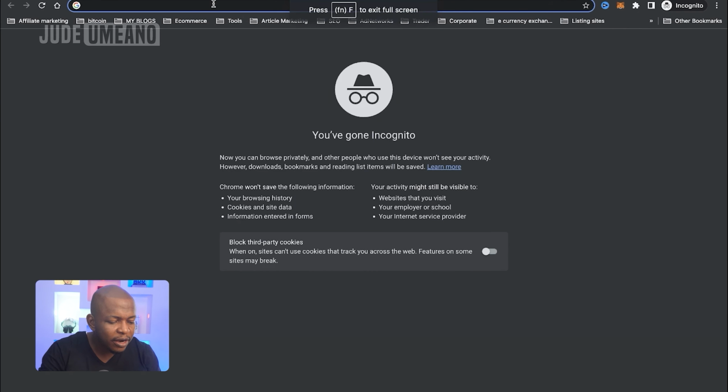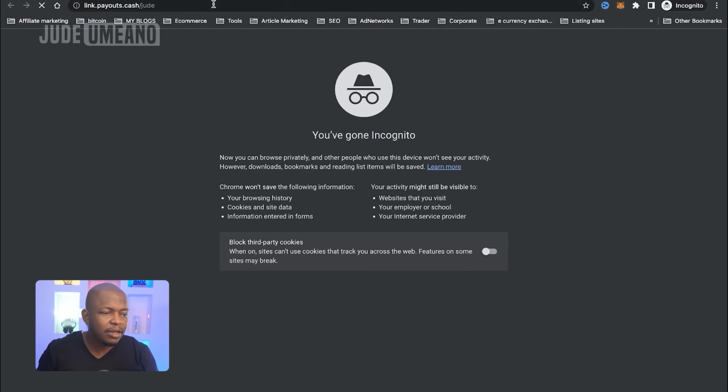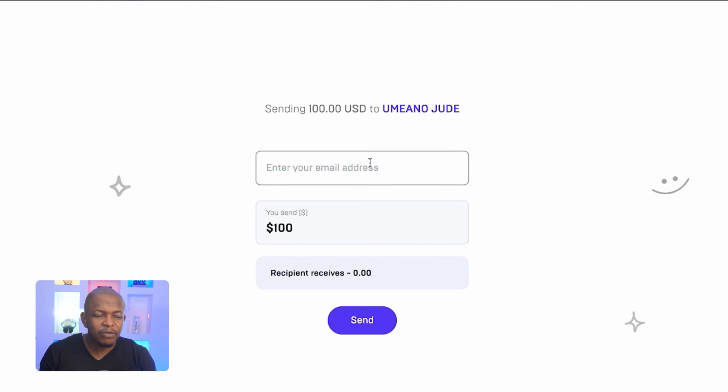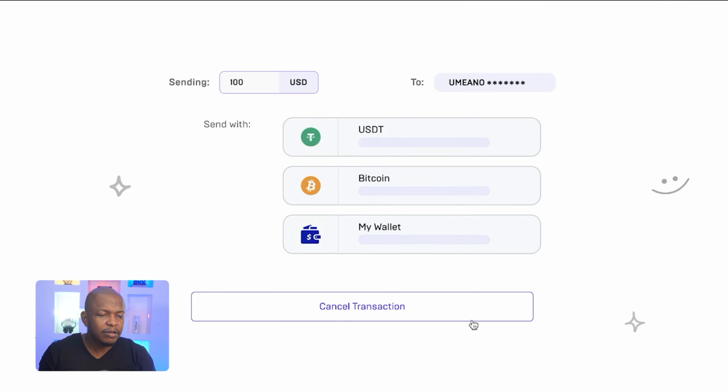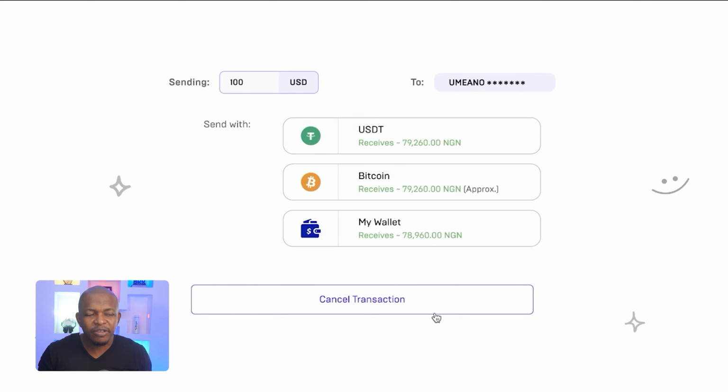The person goes ahead and clicks on the link, and it's going to bring out this. First, the person will enter the email address. This is the amount the person is meant to send. Once the person clicks on send, it will show the person... okay, let me just try this and show you what I mean. If I click on send, it walks the person through the same process. This is $100. Do you want to send it, pay with USDT, Bitcoin, or wallet, right? When the person does that, I'll receive the money straight into my bank account. So this is how to use payouts.cash to receive money to your bank account.